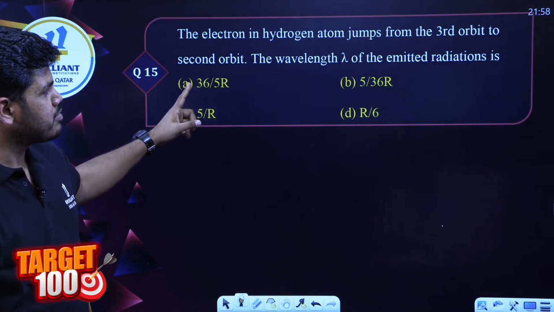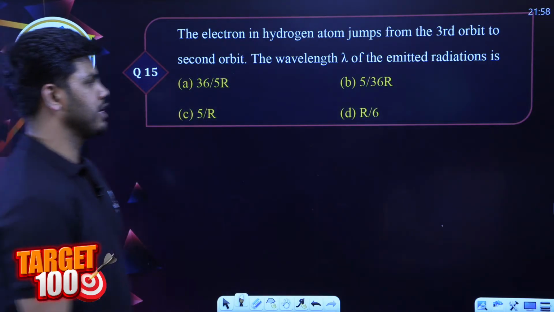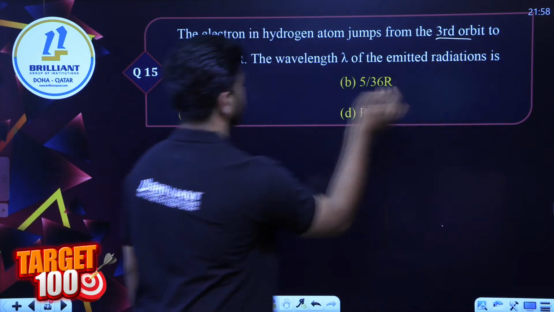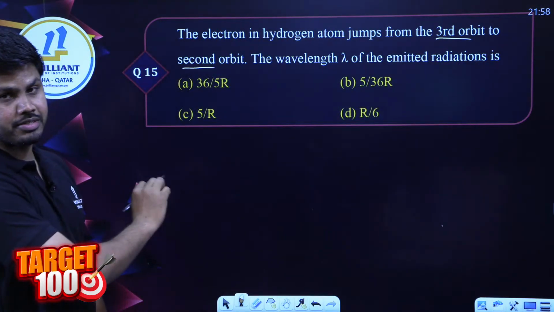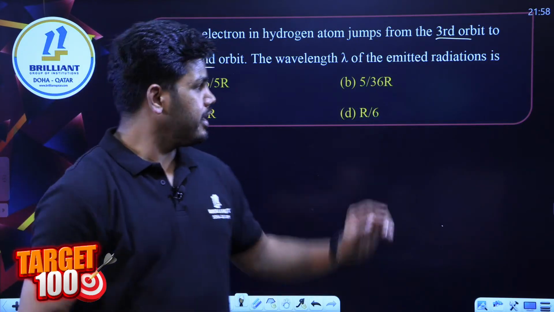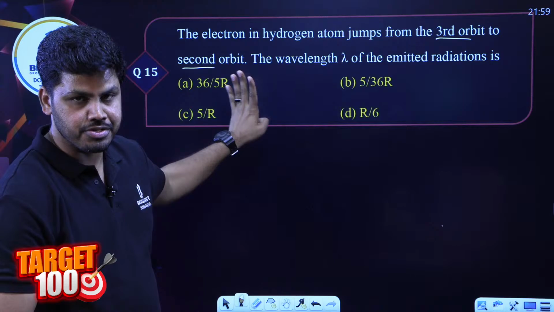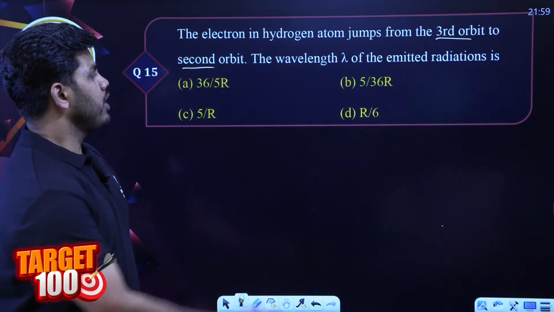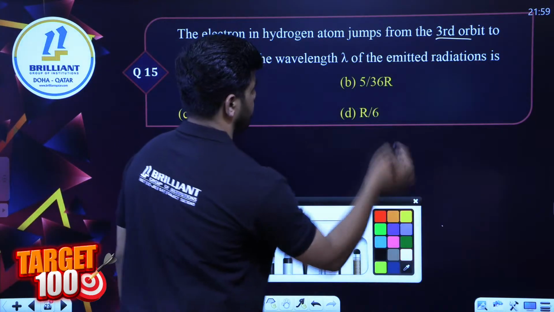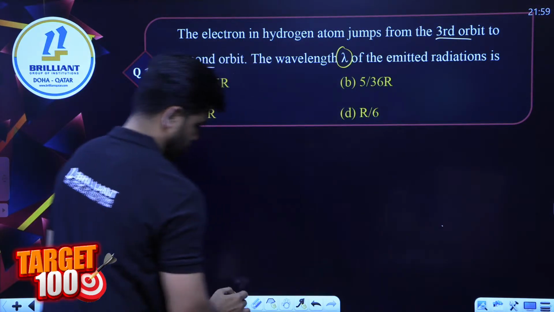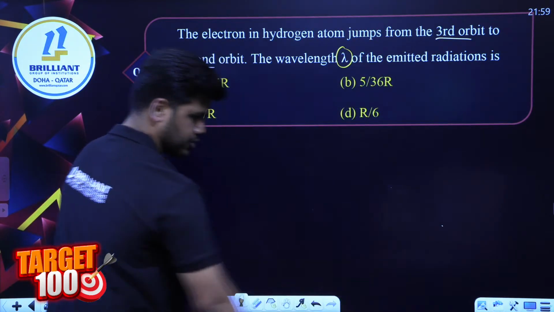Electron in hydrogen atom jumps from third orbit to the second orbit. Orbits, okay, not excited states, orbits. N is equal to 3 to N is equal to 2. That is a transition. Fine. Wavelength of emitted waves, lambda is to be calculated.